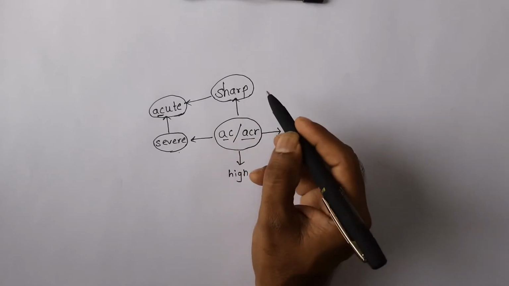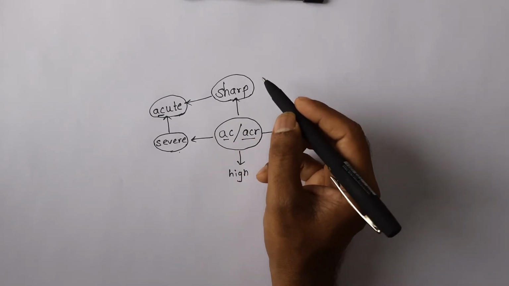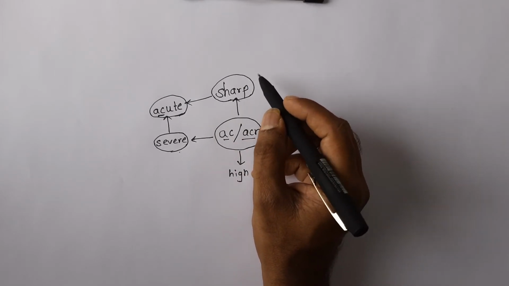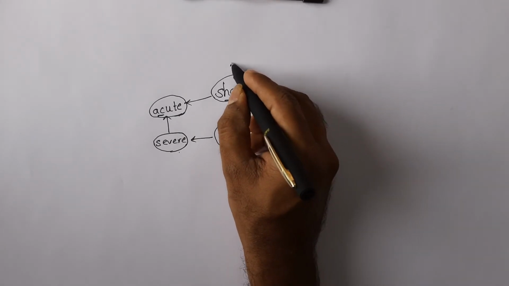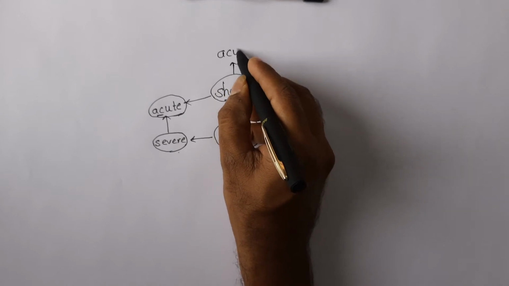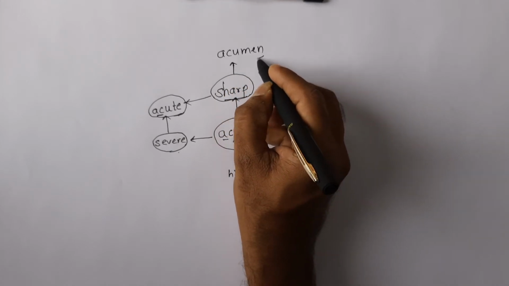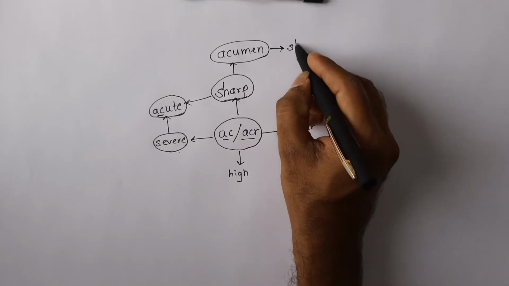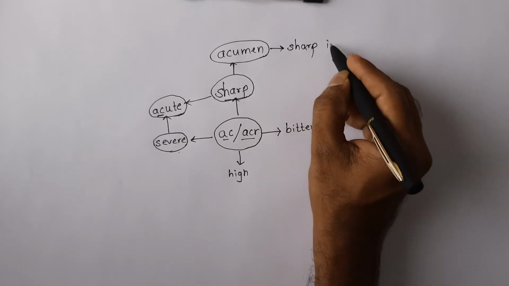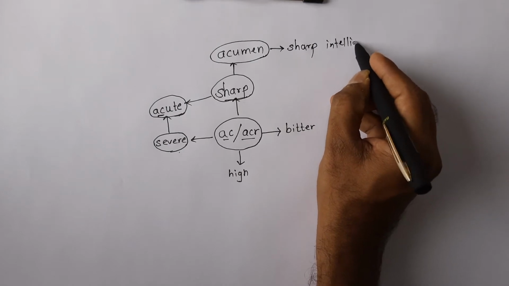Now let us move forward. Now let us look at one word which has something related to sharpness of mind, and that word is acumen. Acumen is sharpness of mind, or you can say sharp intelligence, sharp way of understanding something.